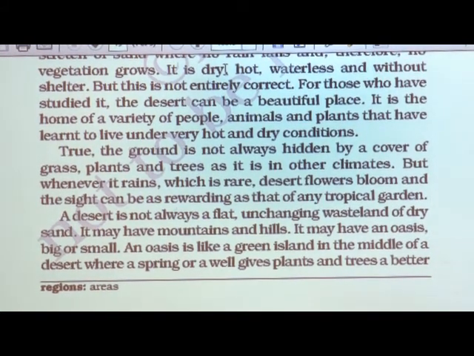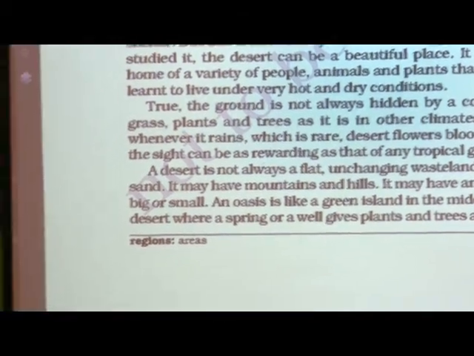Yes, but flowers very rarely bloom there, and mostly the plants in the desert area are thorny plants. So, which thorny plants do you know? Yes, mostly we know only the cactus, which has very thick stems. It does not have leaves; the stem is very thick and has thorns on it. So, why those thorns are on those plants, and how they absorb water, we are going to see all those things here.